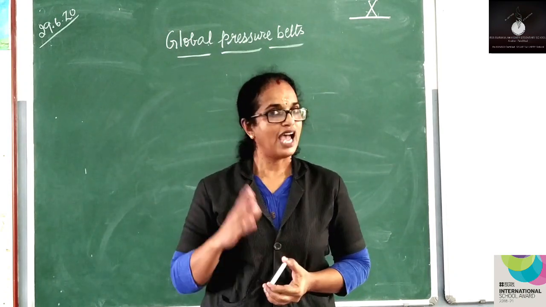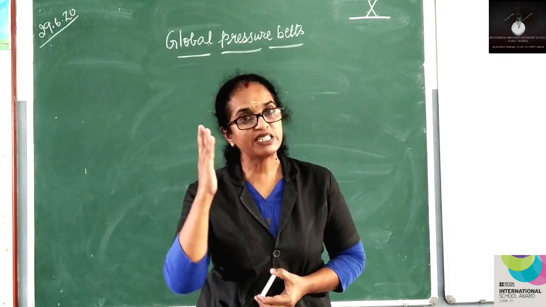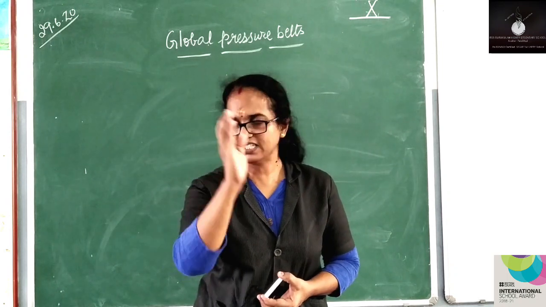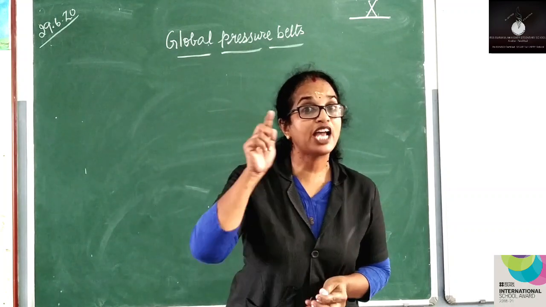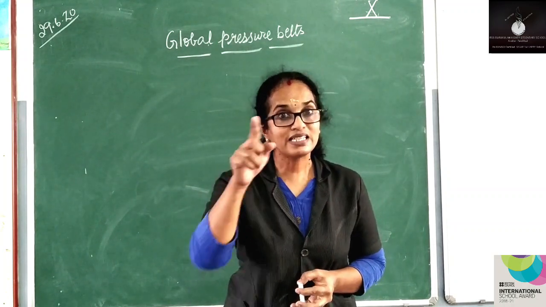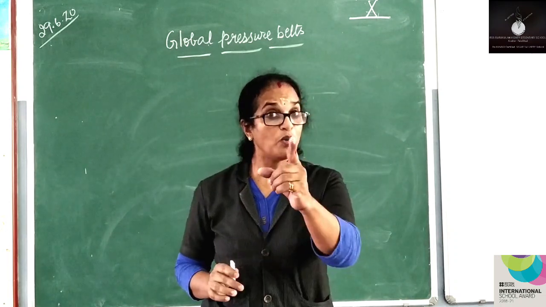On heating, air expands and rises up, which decreases the atmospheric pressure. On cooling, the air gets denser and lowers, which increases the atmospheric pressure. With every 10 meters of altitude, 1 millibar of atmospheric pressure decreases. Yes, you are right, Shruti. What you have said about atmospheric pressure and temperature is perfect. Now, what is the relation between atmospheric pressure and altitude? What you said is correct. One more point you can say.